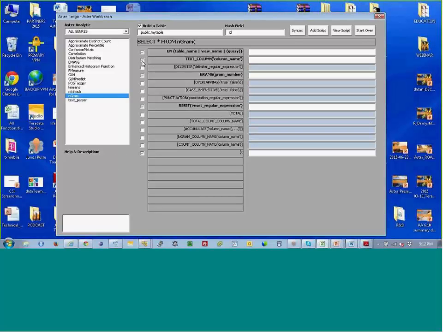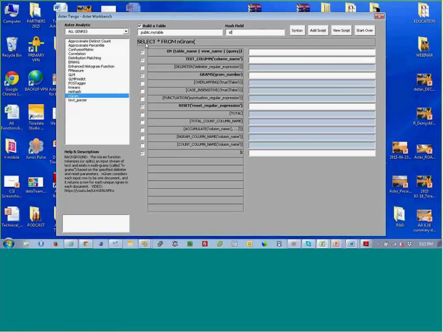You'll see that I can't click them out, and you'll see that they're bold. That means that in order to successfully write an n-gram function, you must fill these in. You'll see that grams and reset are also mandatory fields. The non-mandatory fields are in a non-bold fashion, and they're grayed out. I cannot click in them, but I can activate them if I want to, and I'll get to that in a little bit.